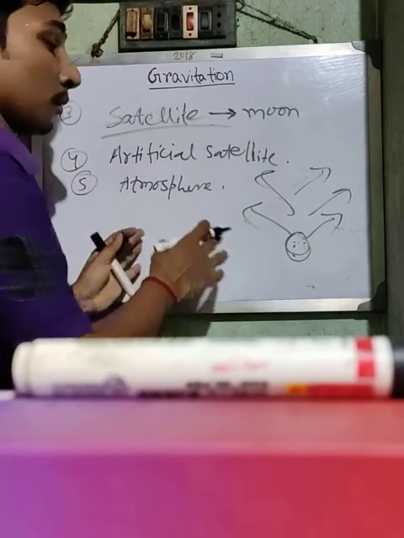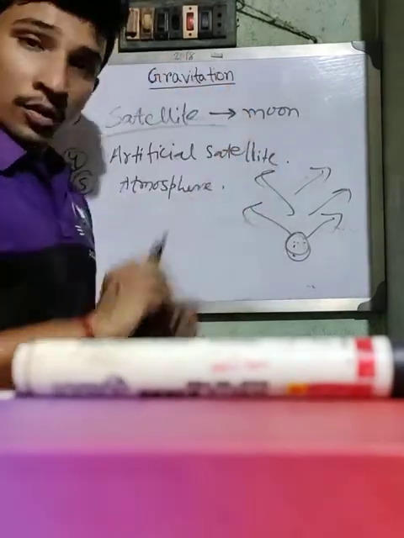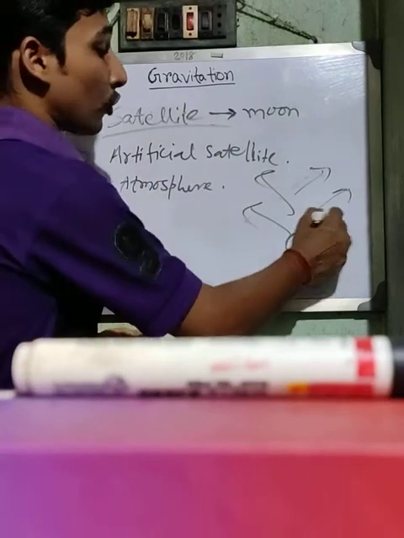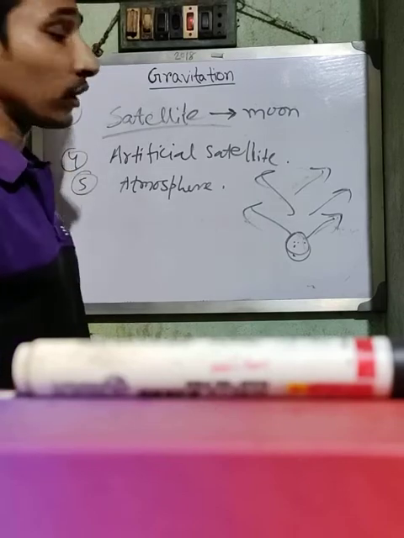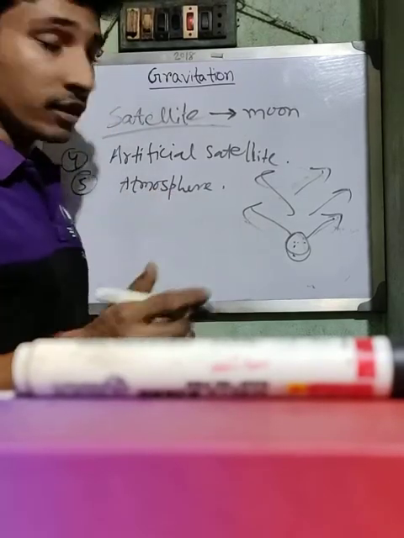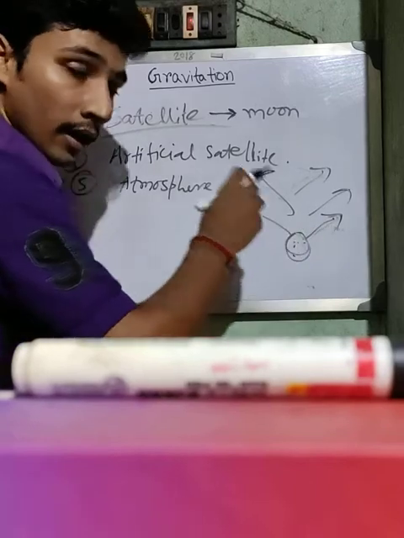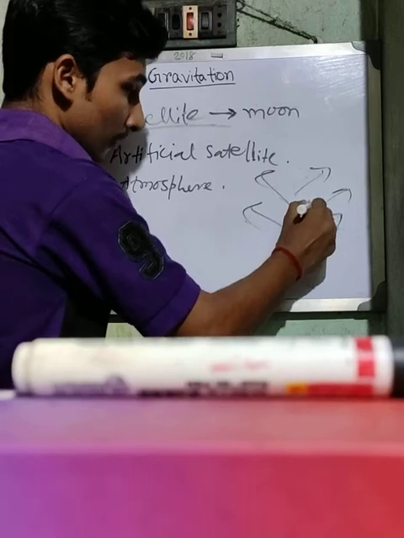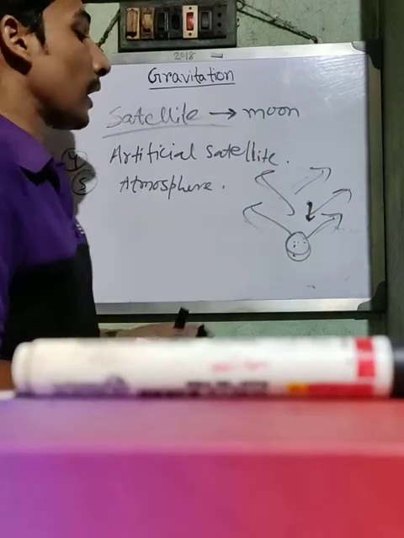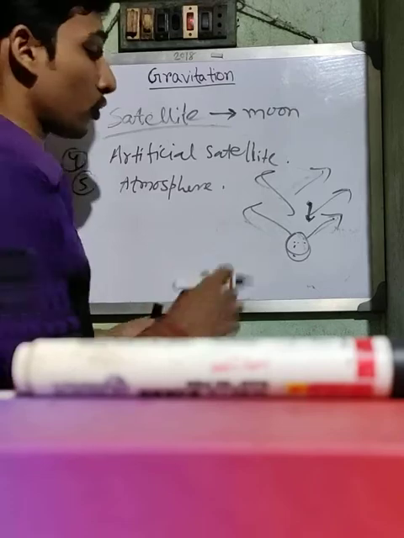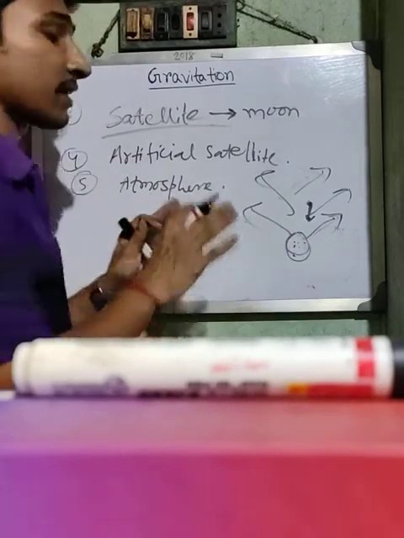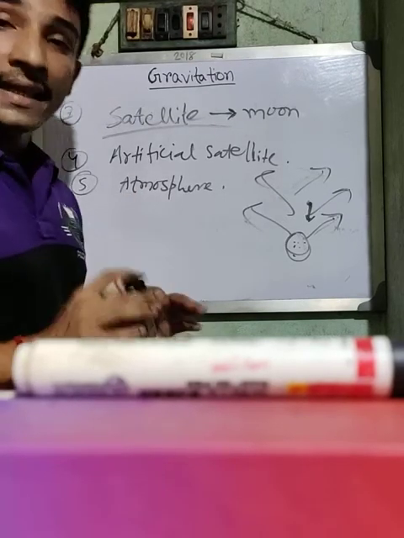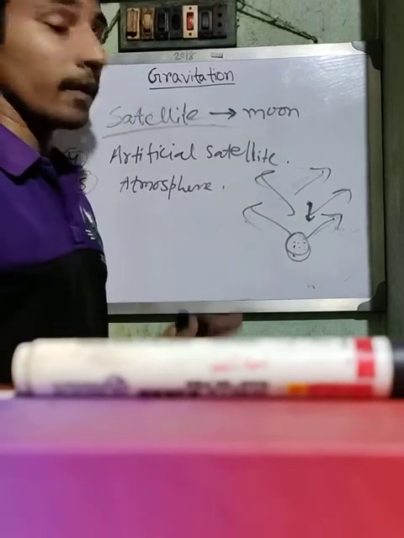We know gas molecules move, and the force of attraction between the molecules is very low, so they move from one point to another. But as there is a force of gravitation, the molecules feel the force of attraction of the Earth. That's why the atmosphere stays around the Earth. So the atmosphere exists due to the force of gravitation.